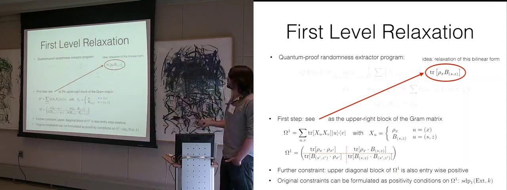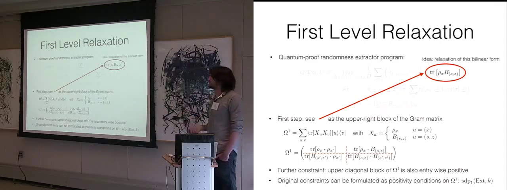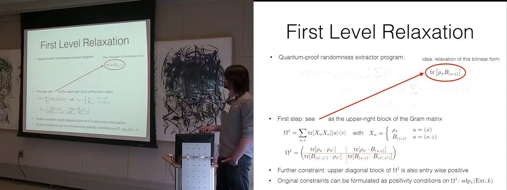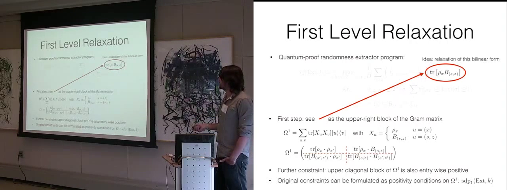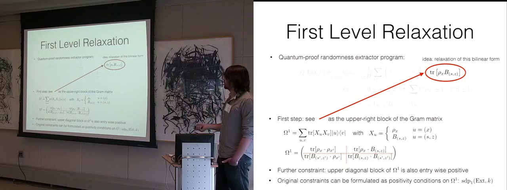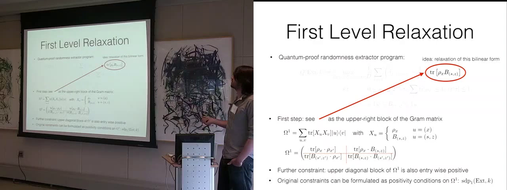And these are positivity constraints on this matrix omega 1. Okay? So if we replace this maximization just by a maximization over all positive matrices omega 1, for which this upper left block is entry-wise positive, and for which all these additional positivity constraints hold, I didn't tell you what those are exactly, then we exactly get this first level SDP relaxation.